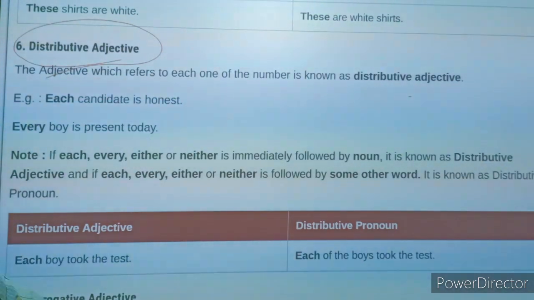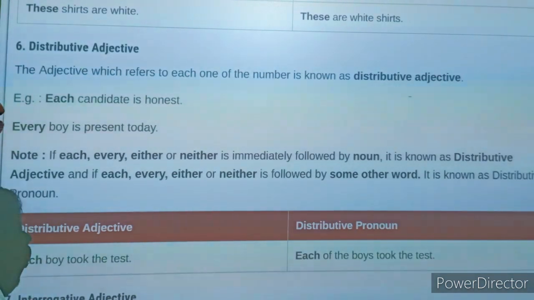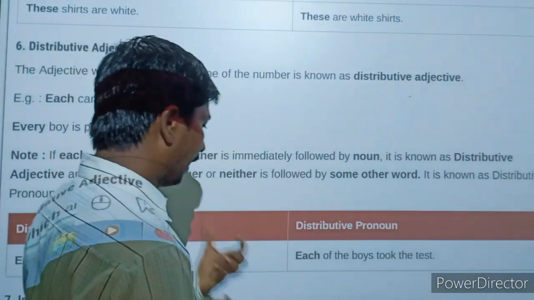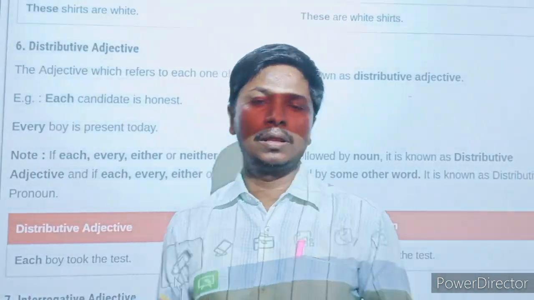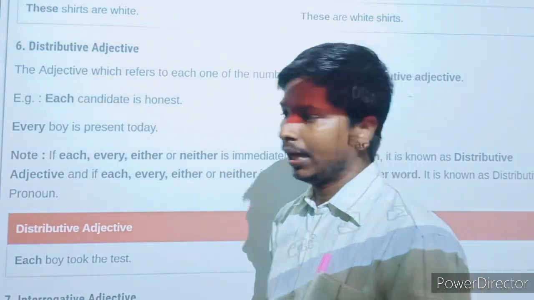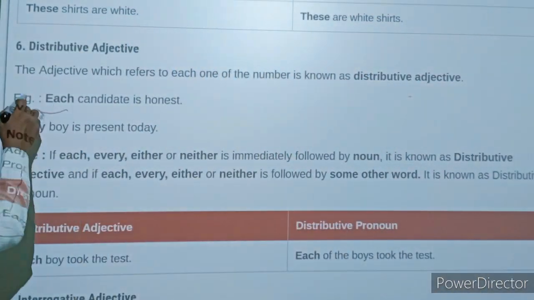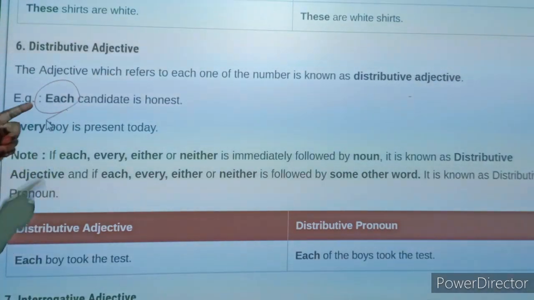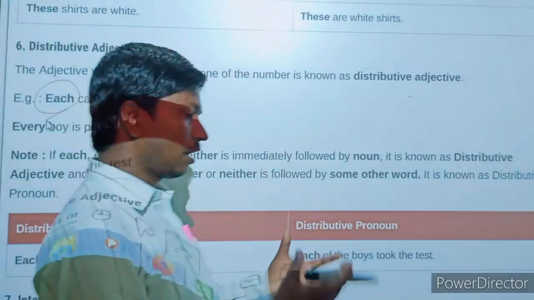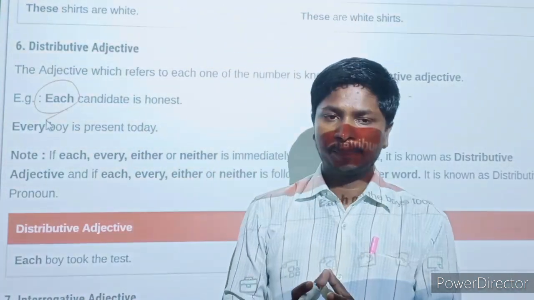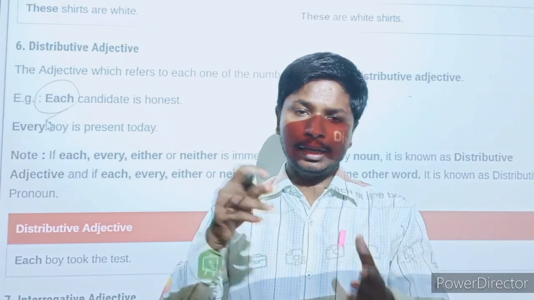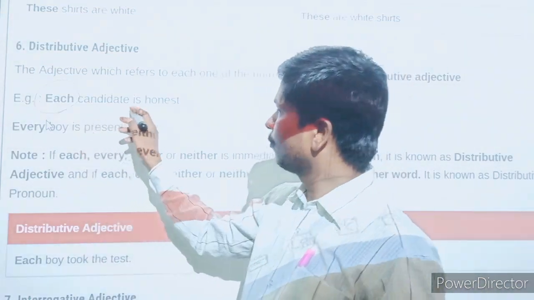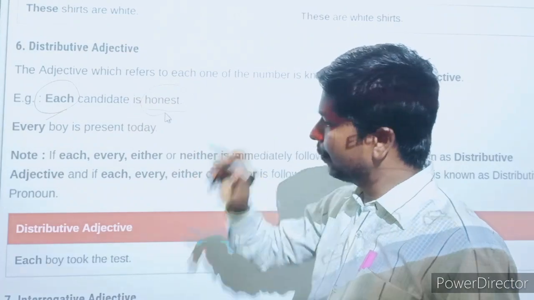According to the definition of distributive adjective, the adjective which refers to each one of the number is known as distributive adjective. It means something that can be distributed among the people, among the nouns. Like you can see here, each candidate is honest. It means there is a crowd of candidates, and in all the candidates, each one was honest. Everyone was honest.